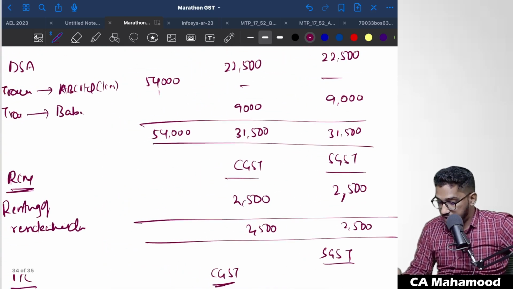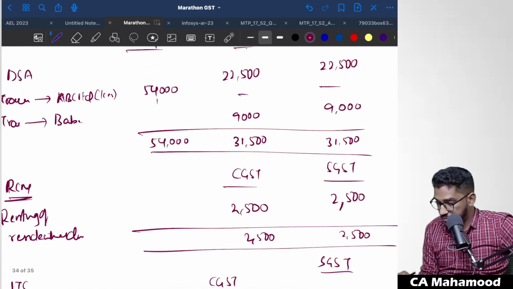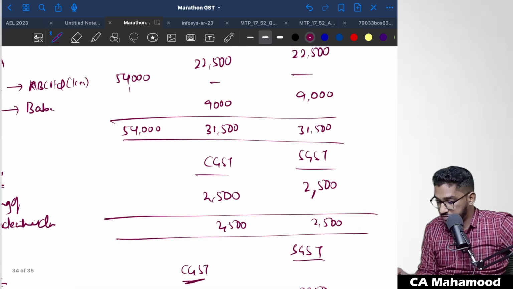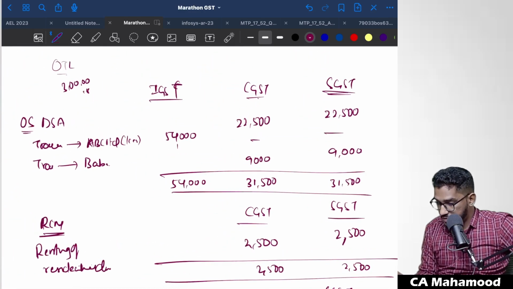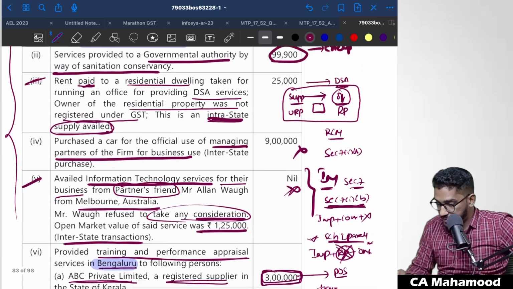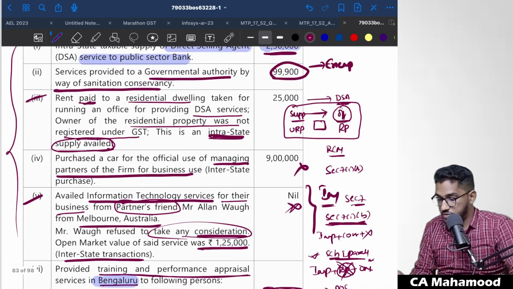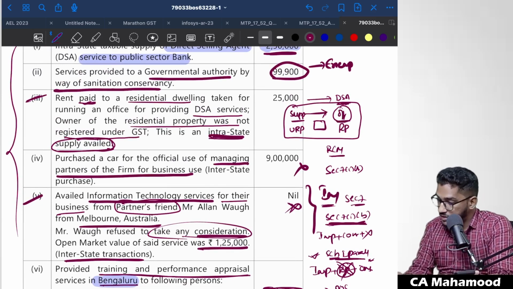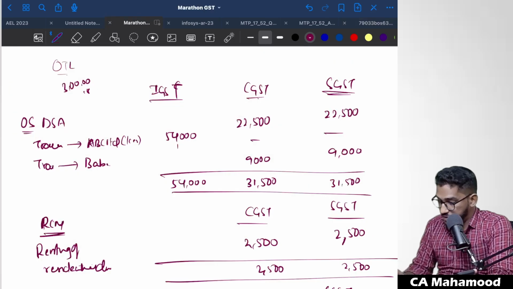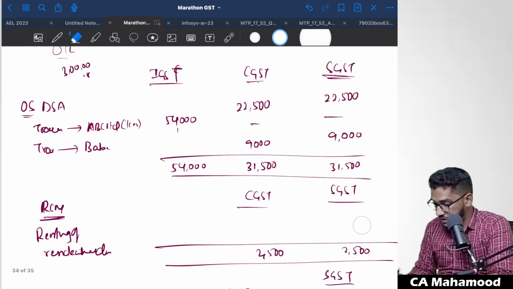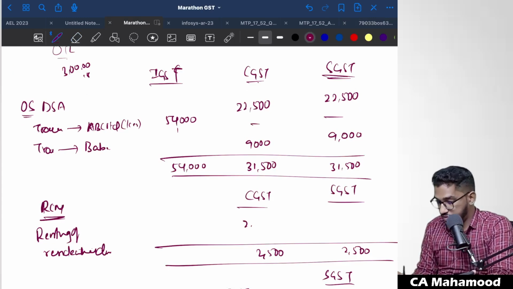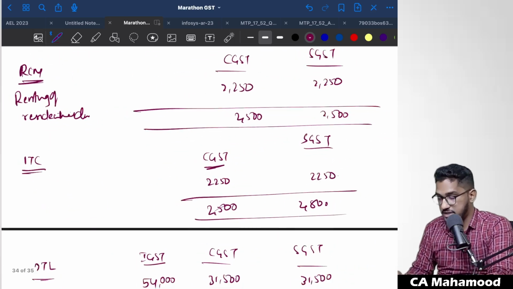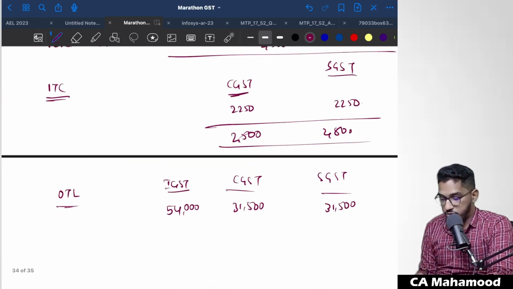Okay, and even this also, renting of immovable property, 50,000. No, so just let me check the question. So what is it? 25,000. So 25,000 at 9% will be 2,250. Sorry, my mistake in the calculation. So it will be 2,250 rupees of CGST and 2,250 rupees of SGST. The same thing will be available as input tax credit. So this is my output tax liability for my outward supplies.